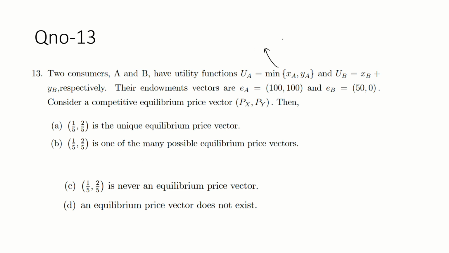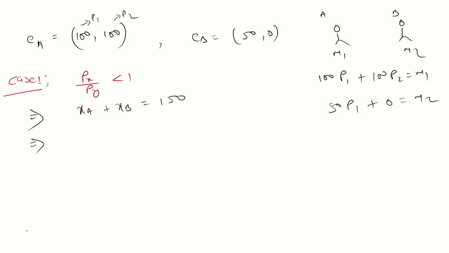Guys, what is the demand function of Mean? M1 by P1 plus P2. This is the demand function of Mean. So just write here: X1 is demanded how much? M1 by P1 plus P2, because this is the optimal point whenever the consumer has perfect complements. So this is the marginal demand function for the perfect complement by individual A, in terms of good X only.